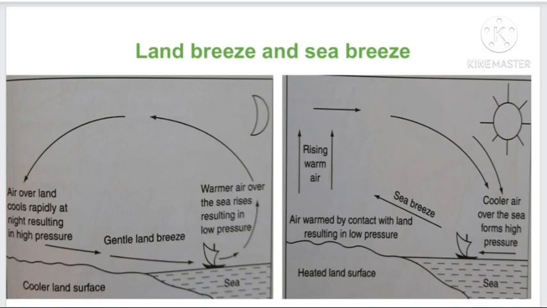On the other hand, the places which are located far away from the coast, for example in India, Delhi, Punjab and all, experience extreme hot in summer and extreme cold in winter because of the farness. They are far from the water body. There is no moderating effect of the land breeze and sea breeze.